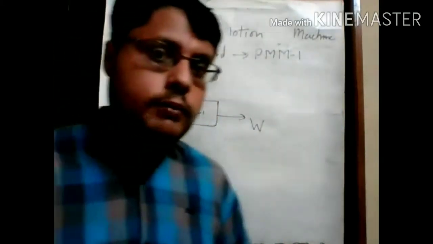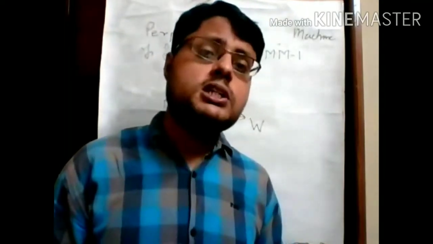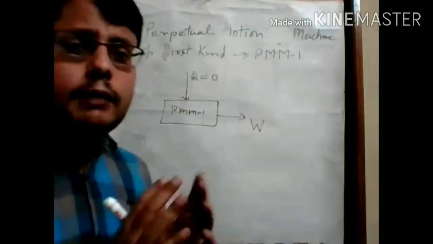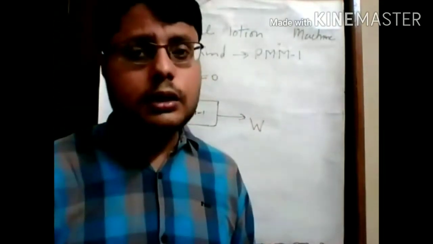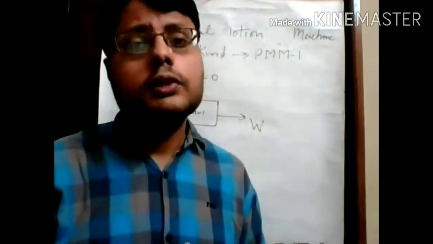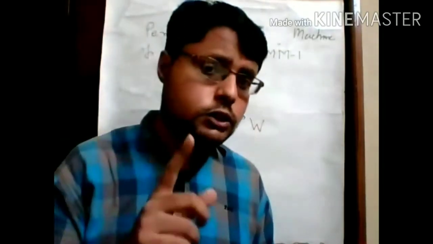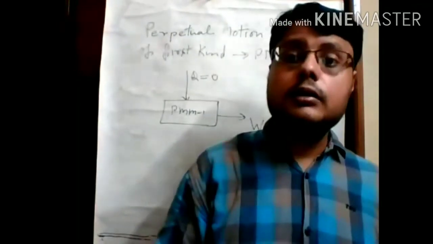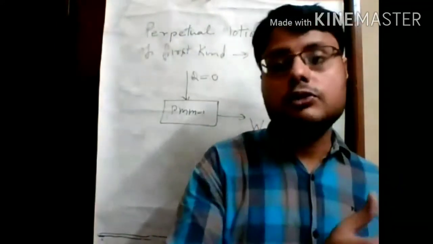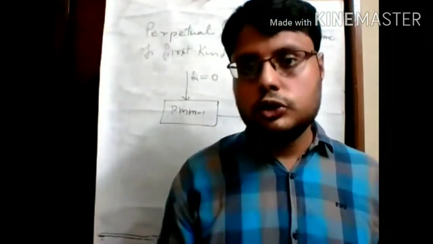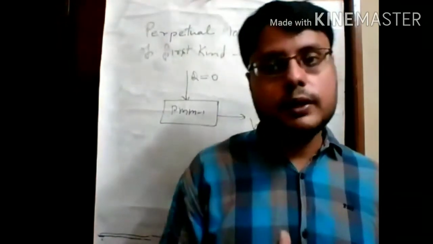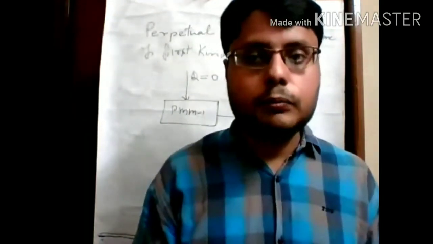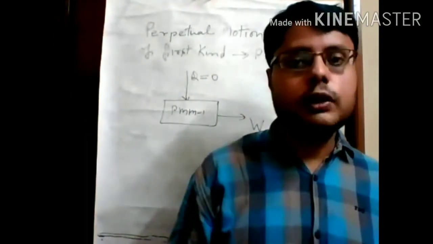So what is the statement of the PMM machine? A machine which consistently produces work without absorbing any amount of energy or heat. It violates the first law of thermodynamics, because according to the first law, energy can neither be created nor be destroyed. It just converts from one form of energy to another. So it is impossible to produce this machine in a practical manner.